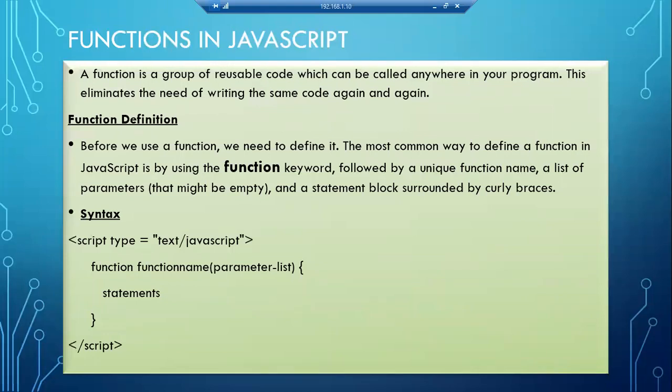We already used built-in functions like write and alert. What is the usage? Whenever I want to display anything on the HTML page, we use the write function, writeln you can use, or whenever you want to show a pop-up message box, we use the alert function. They already created those functions for us, so again and again we are reusing that function whenever we want. In the same manner, if you are creating your own logic, you can create user-defined functions. How to create them, we are learning.